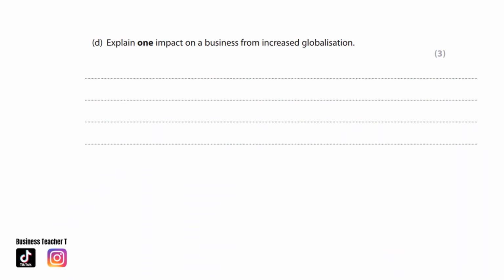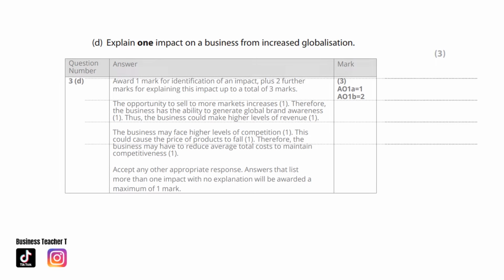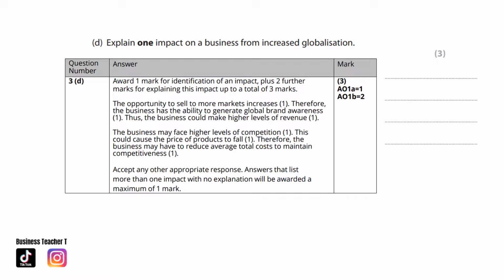Globalization. 3-mark question. Explain one impact on a business from increased globalization. So you can pause the video and give this question a go. Here's the answer. The opportunity to sell to more markets increases. Therefore, the business has the ability to generate global brand awareness. Thus, the business could make higher levels of revenue.